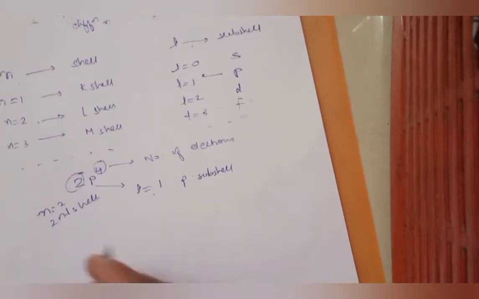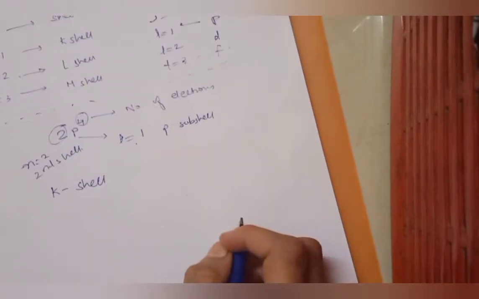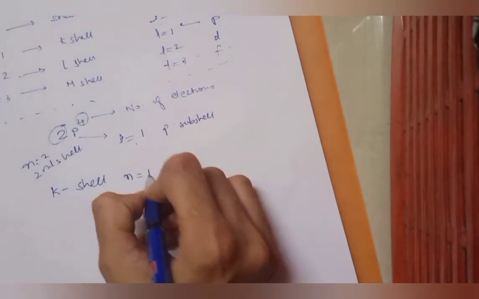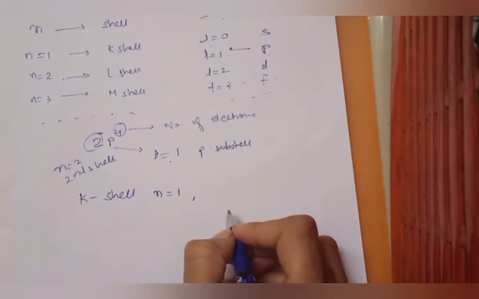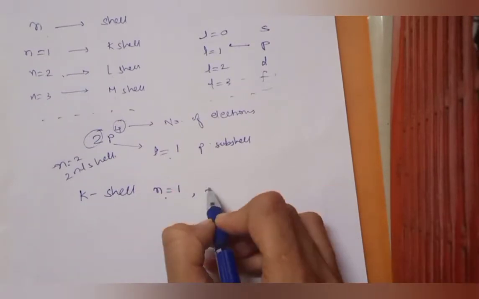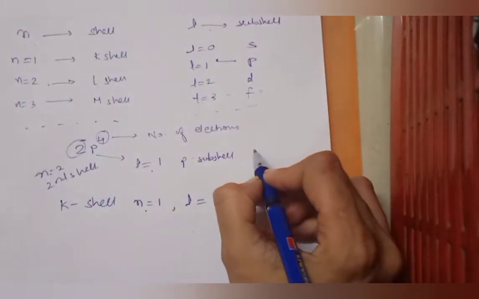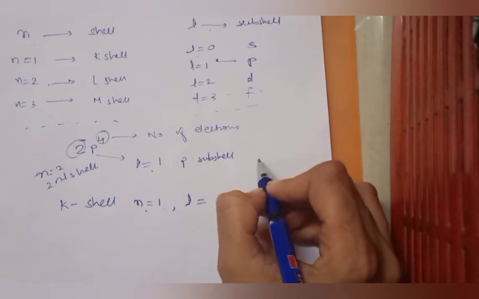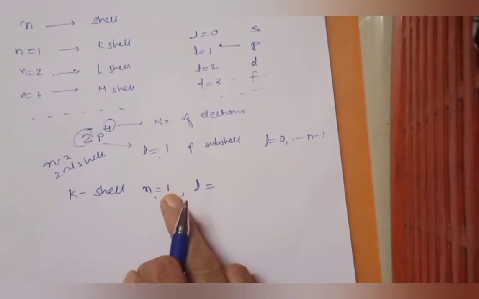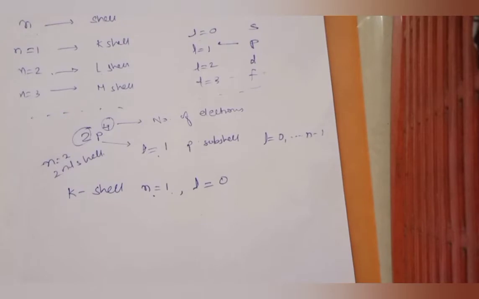So now suppose I consider K shell. For K shell I know that n is equals to 1. So I have n is equals to 1. Then when n is equals to 1, what is the value L can take? L can take values 0 up to n minus 1. हम लोगों ने last lecture में देखा था इसके पहले वाले कि if n is 1, L will be equals to 0 up to n minus 1. यहाँ पे n is 1 है तो 1 minus 1 0. So L can have only one value, that is L is equals to 0.